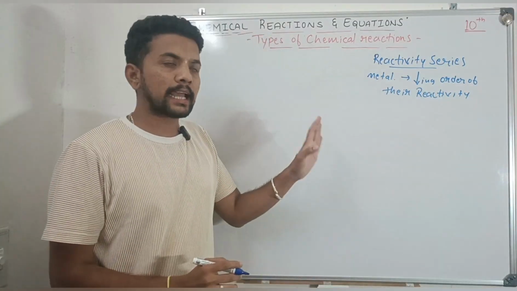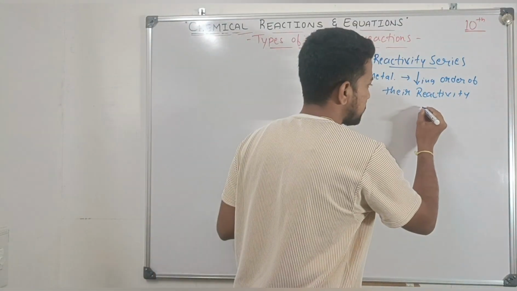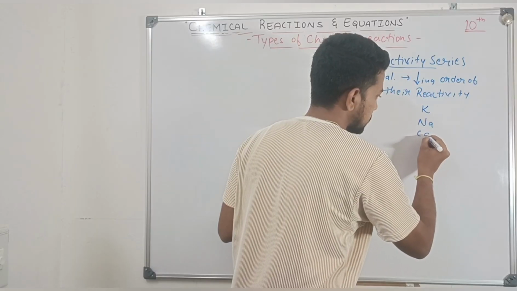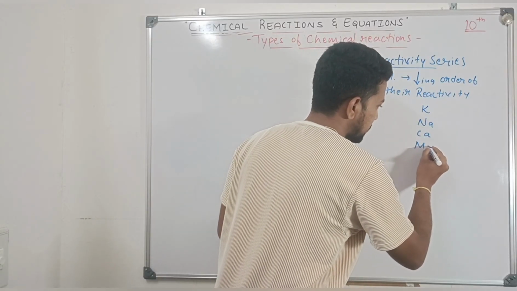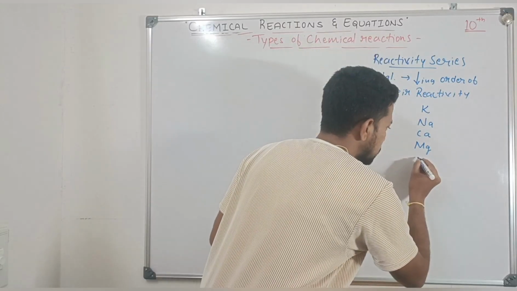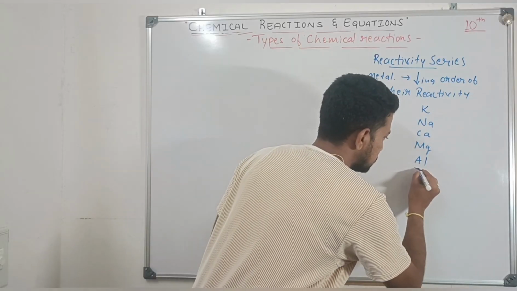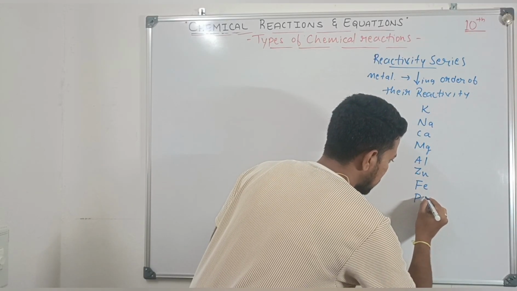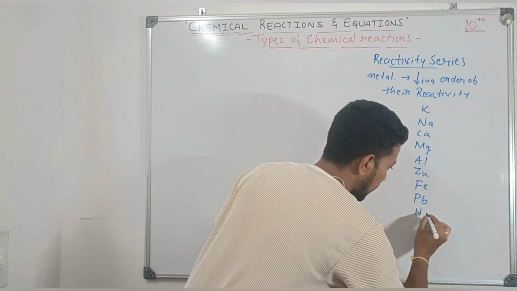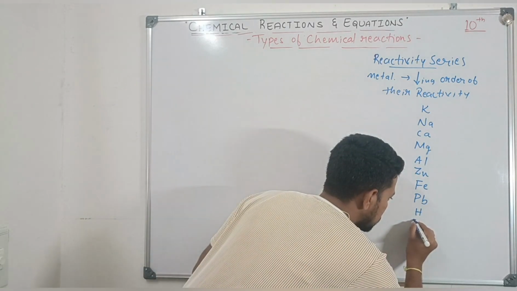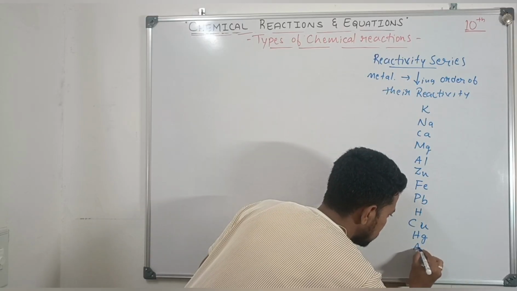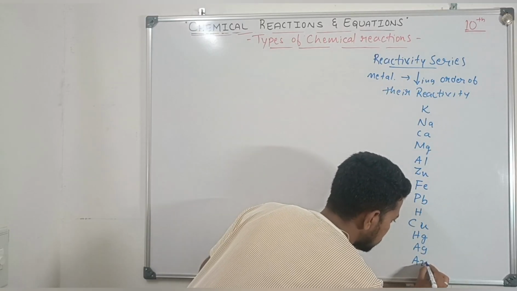So how is the reactivity series? The first one is potassium, sodium, calcium, magnesium, aluminum, zinc, iron, lead, hydrogen, copper, mercury, silver and gold.